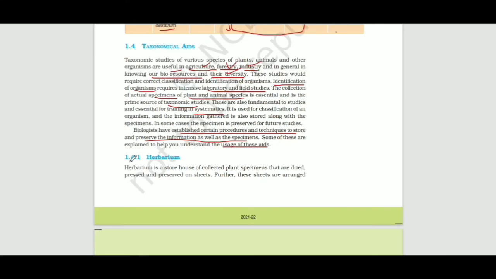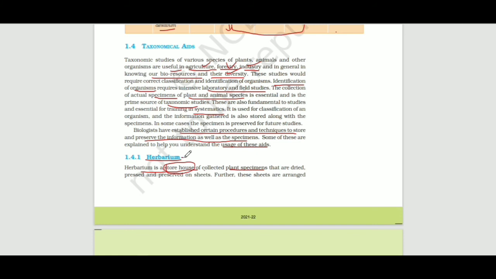First one is herbarium. What is herbarium? Herbarium is a storehouse. It is very important. Herbarium is a storehouse of collected plant specimens.